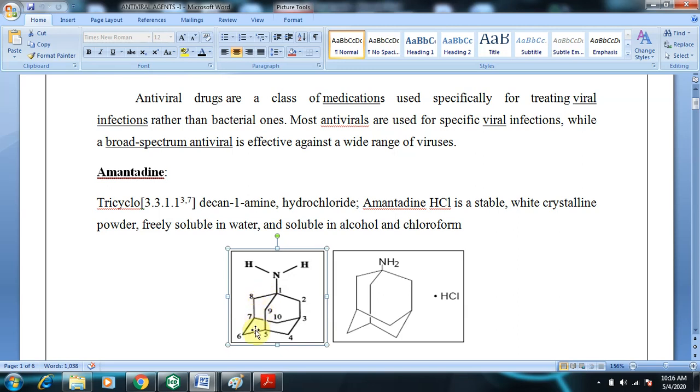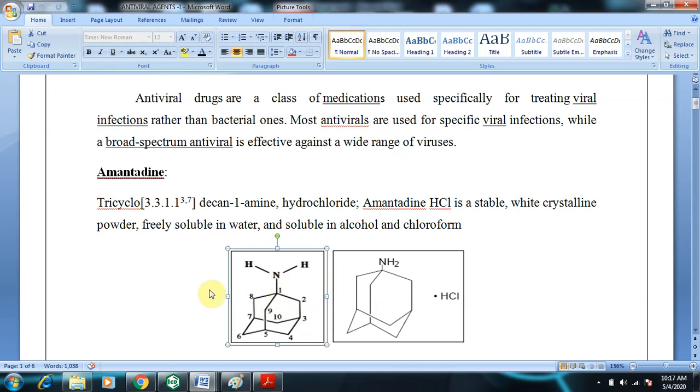Draw them one perpendicular to the other. If this is the vertical one, this will be the horizontal one, and then fuse the terminals, the 1 and 3 positions. If they are fused through a methylene bridge, you can easily get the structure of amantadine. You can clearly draw the structure and then place an amine group at the first position.